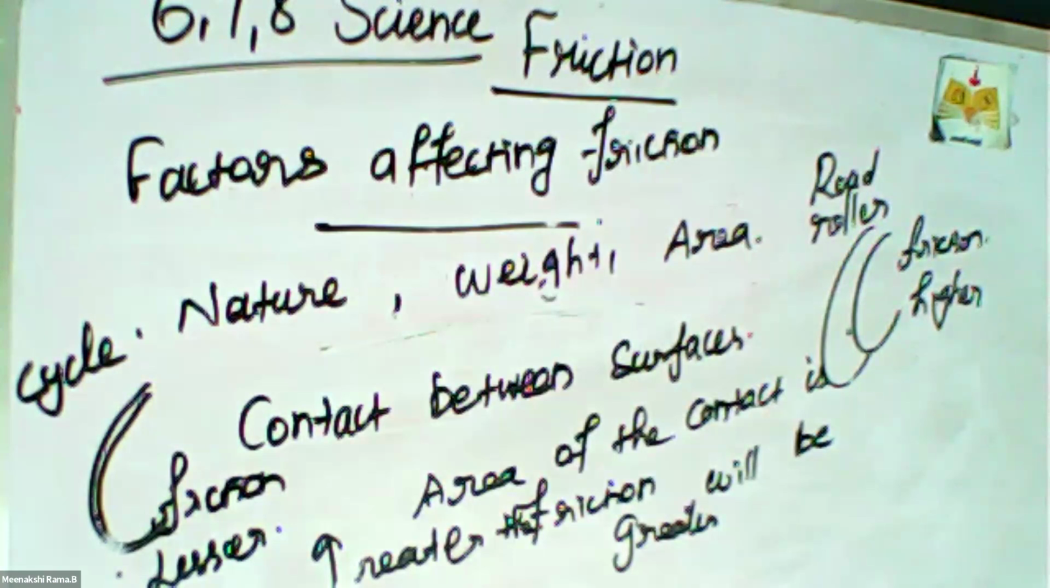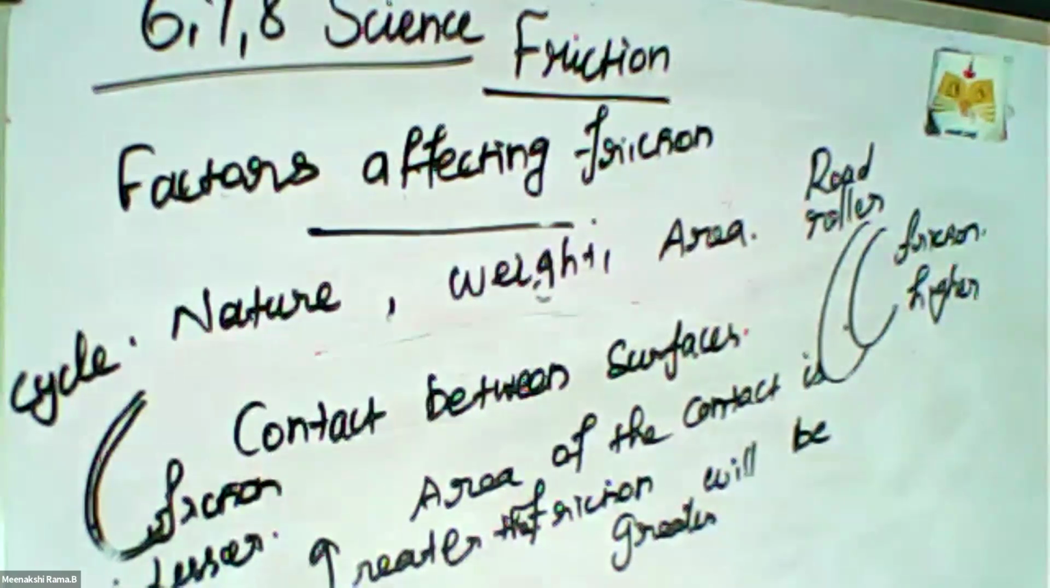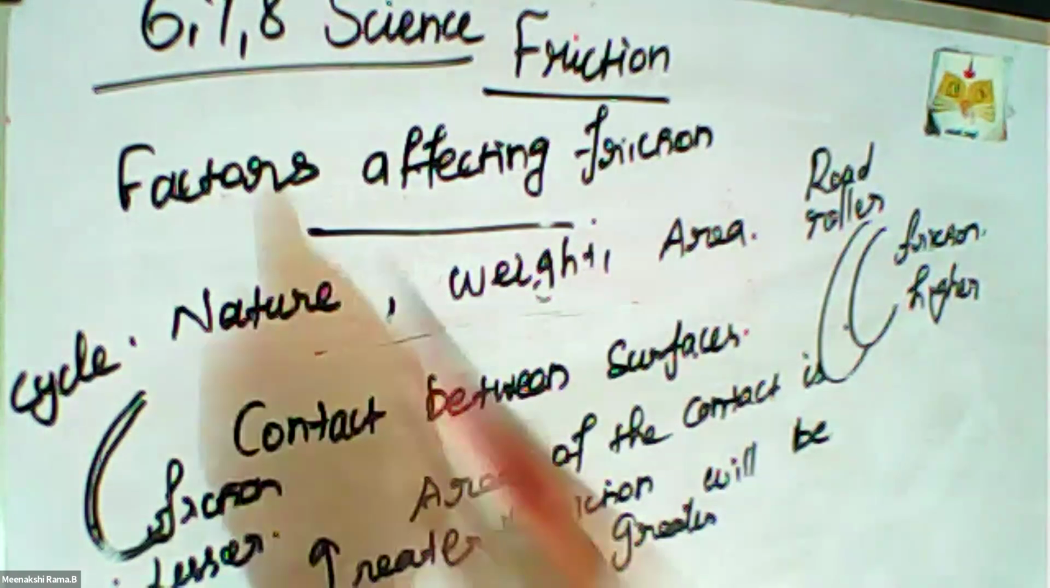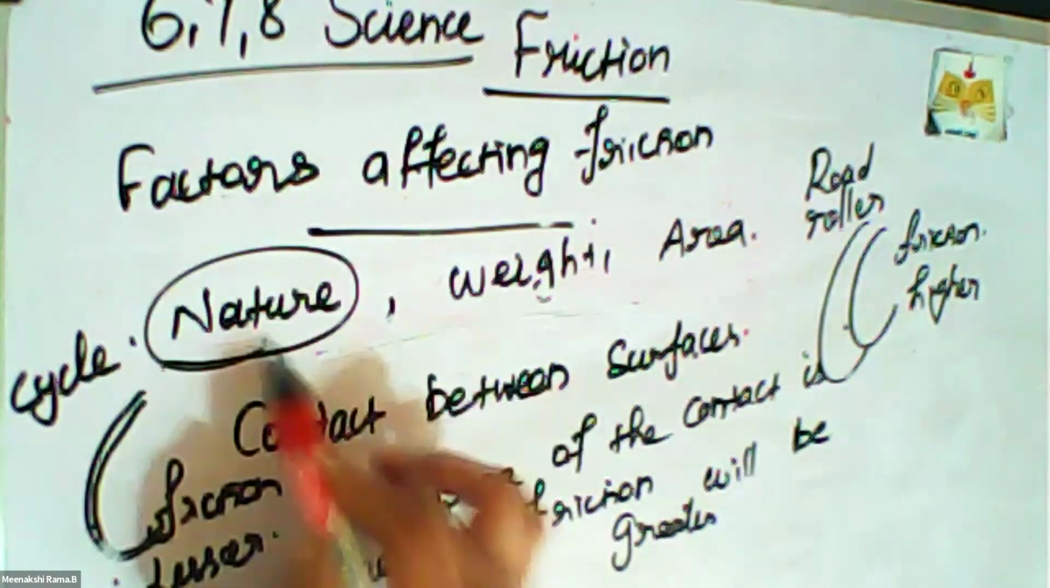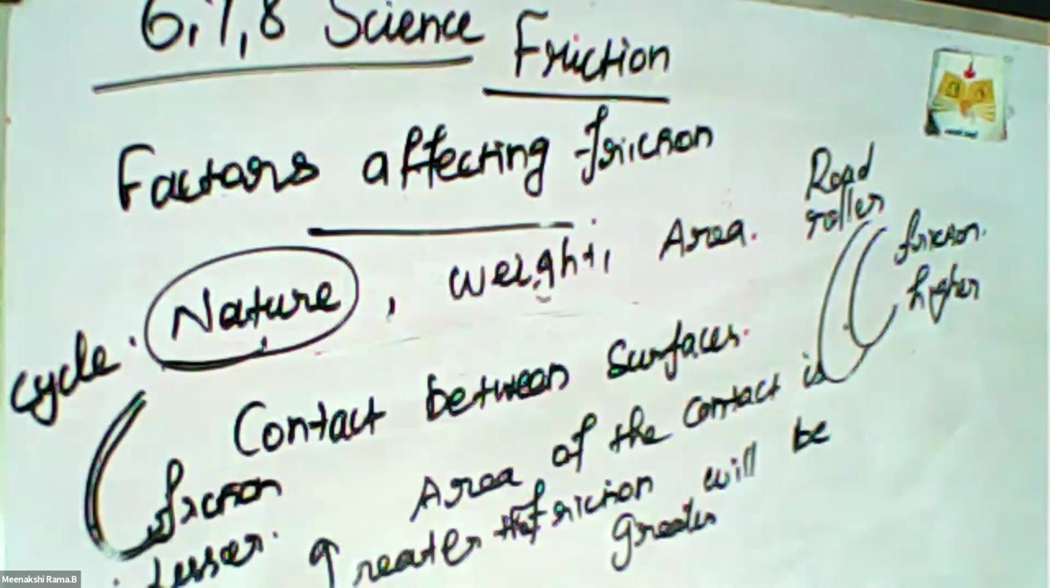The factors affecting friction are in three categories: nature of the surface, weight of the body, and area of contact. First, nature of surface: when moving an object, a rough surface will be difficult, while a soft or smooth surface is easy to move. That is the first thing, the nature of the surface.